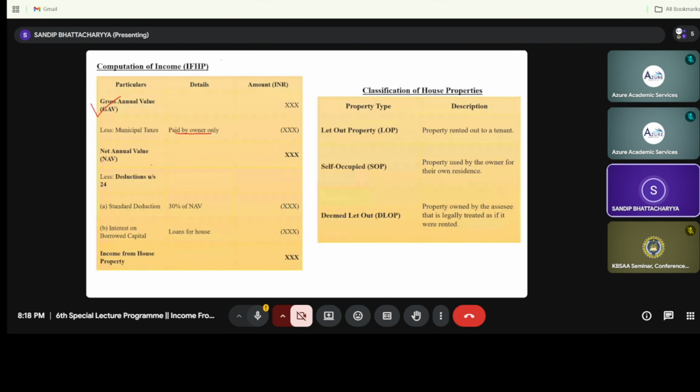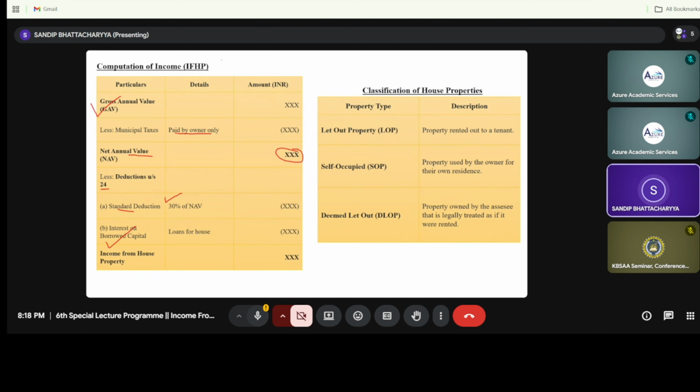After this deduction we will get the net annual value, and from this net annual value we will deduct two subsequent portions under section 24 of the Income Tax Act. First is the standard deduction, which is 30% of the net annual value that we derive here. And second is the interest on borrowed capital.